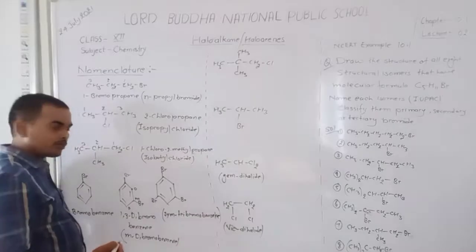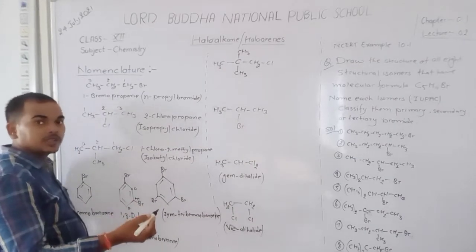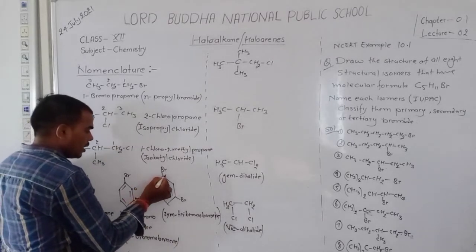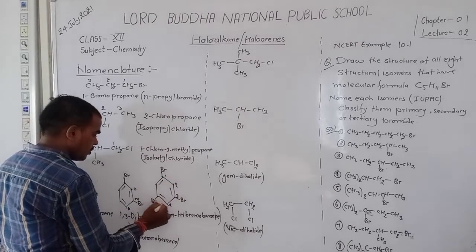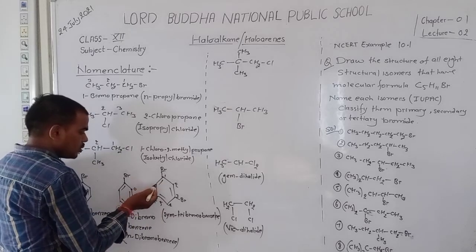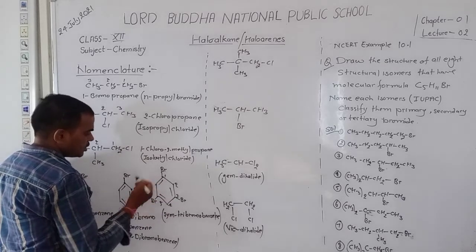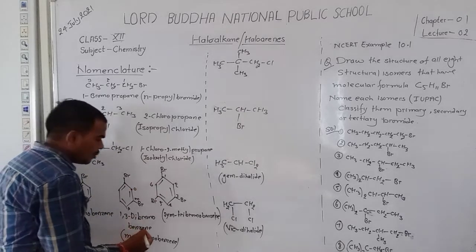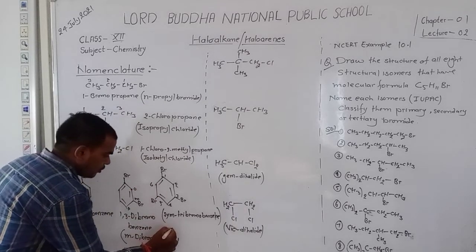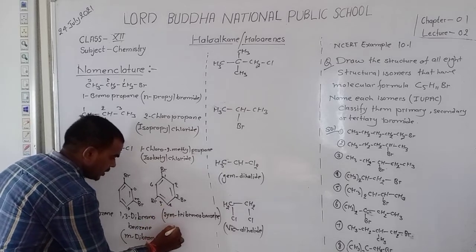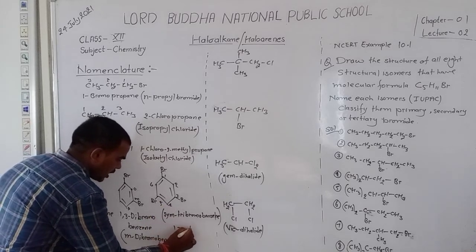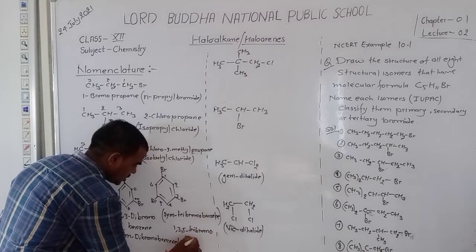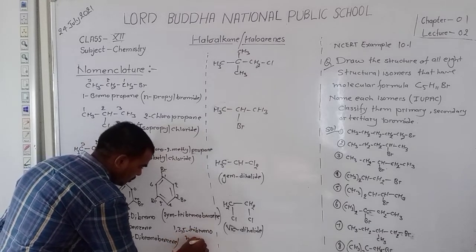But the IUPAC name is the numbers name. I will start numbering 1, 2, 3, 4, 5 from here, and from here 1, 2, 3, 4, 5. Same number, so counting is right. So the name of this compound is at the first, third, and fifth: 1,3,5-tribromobenzene.